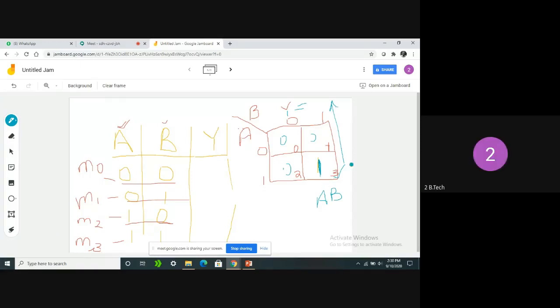In this entire column, the B value is always 1. See here, in this row the A value is always 1, here also A is 1, here also A is 1. So in the entire combination A is 1. That is the reason we are taking it as A. In this combination, here also B is 1, here also B is 1. But here there is no output, and here output is there. So that is the reason we are placing 1.